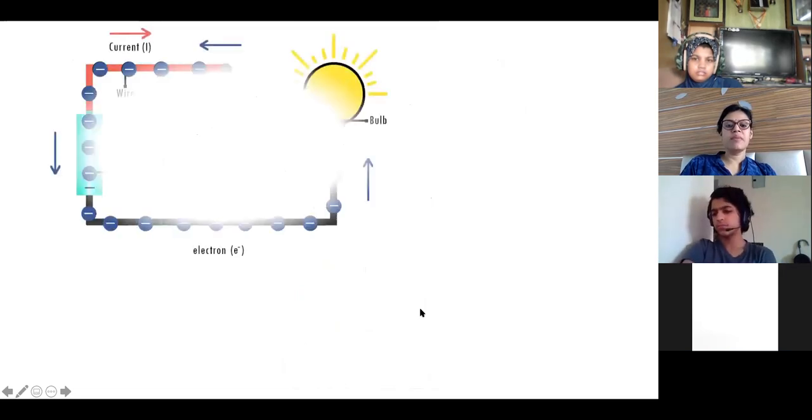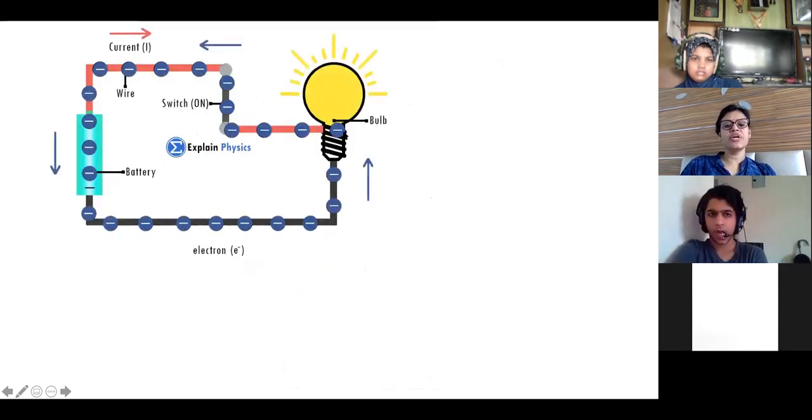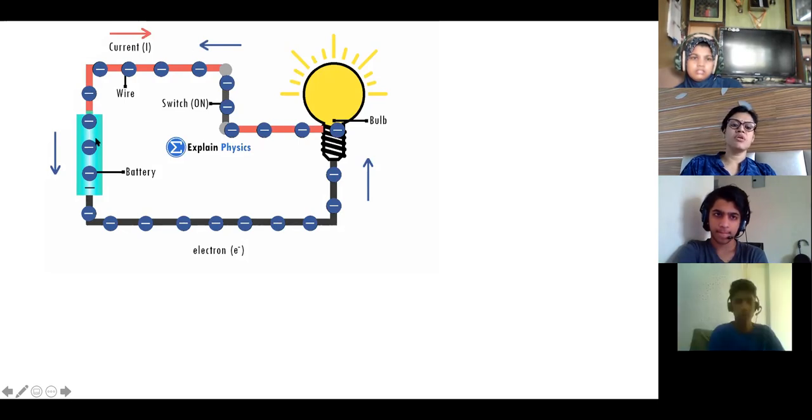So always remember, the important point to note is that from the positive terminal of the battery, current flows in the external circuit. But when somebody asks you what is the direction of electron flow, you will say it is opposite. So electrons will flow from the negative terminal of the battery and come back to the positive terminal, because here you have an excess of electrons, and current flows from the positive terminal of the battery and comes back to the negative terminal. Is it clear?